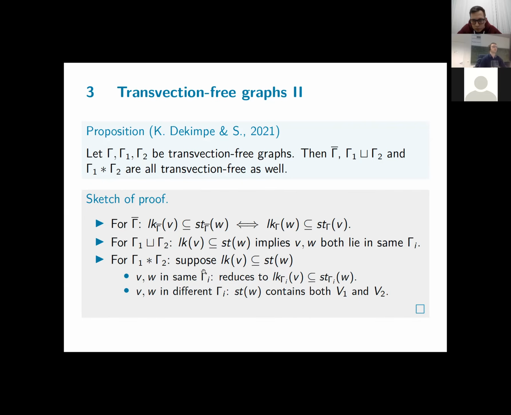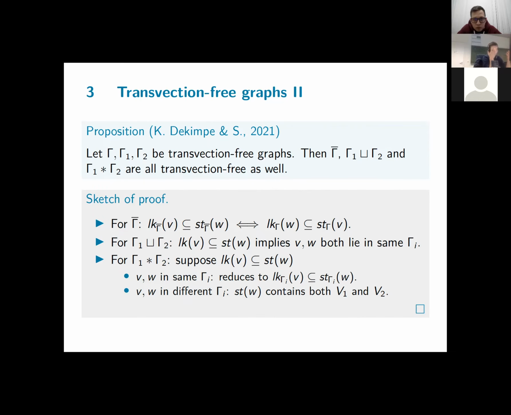And then for the simplicial join, you can do it directly as I have written here. But just 10 minutes ago, it occurred to me that you can write the simplicial join in terms of complements and disjoint unions. The simplicial join is the complement of the disjoint union of the complements, if I recall correctly. So it follows from the first and the second item as well. But you can give a direct argument as well. But in conclusion, transvection-free graphs behave nicely under graph operations. So we have this nicely behaving family.